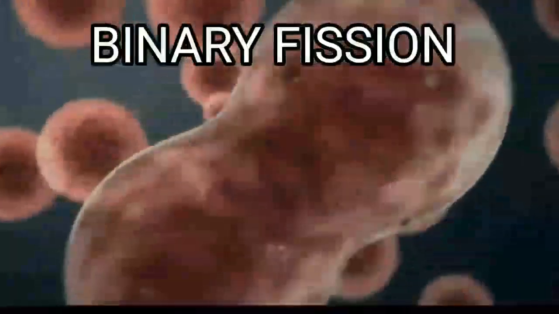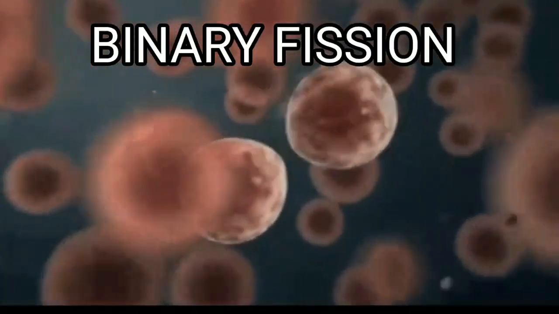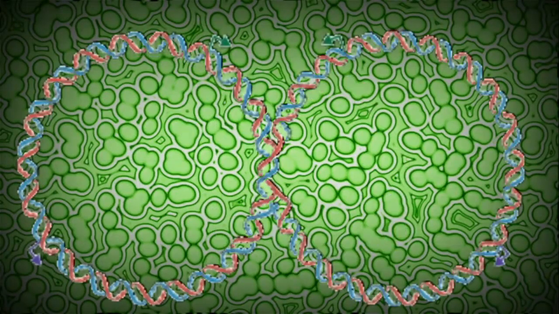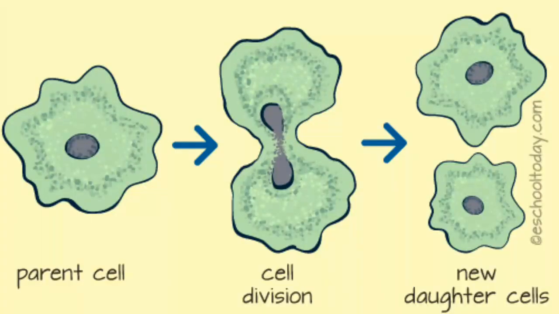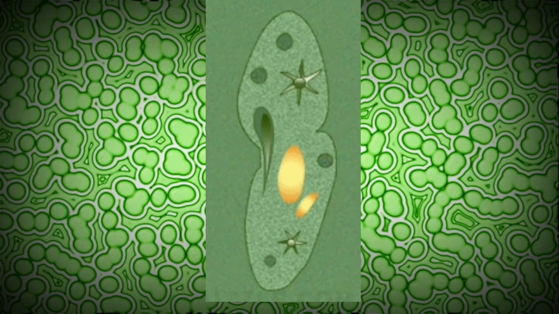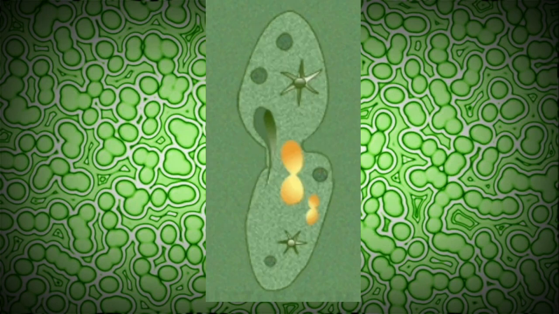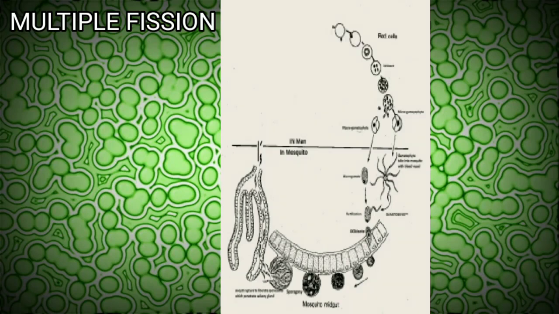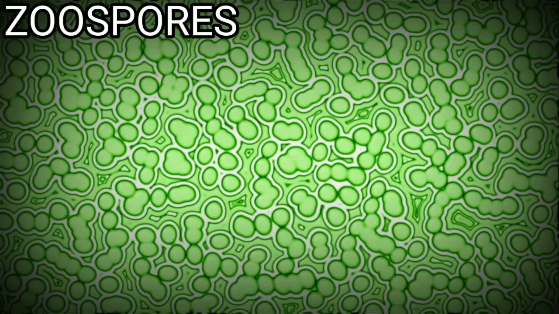Binary fission is a division of the cell into identical daughter cells. In bacteria, the DNA replicates prior to the binary fission. In protists like amoeba and paramecium, the binary fission takes place by mitosis involving nuclear division. Let us study about multiple fission. It is exemplified by Plasmodium. The malarial parasite involves repeated divisions of the parent nucleus followed by cytoplasmic division, resulting in many daughter cells within the parent cell.